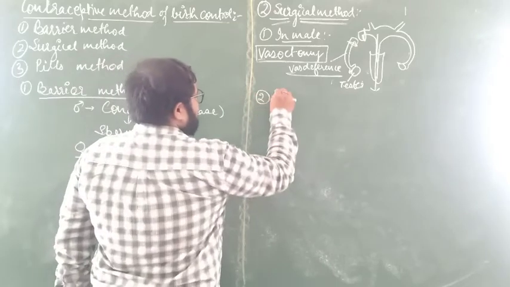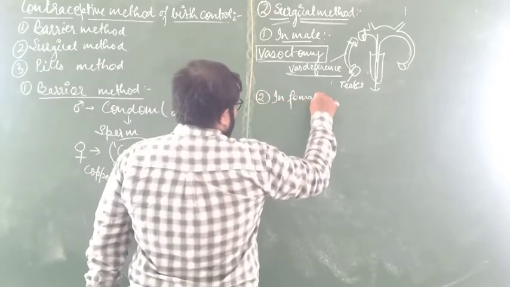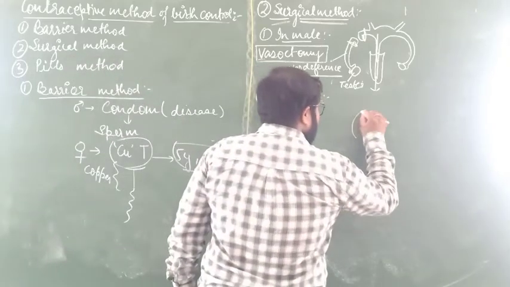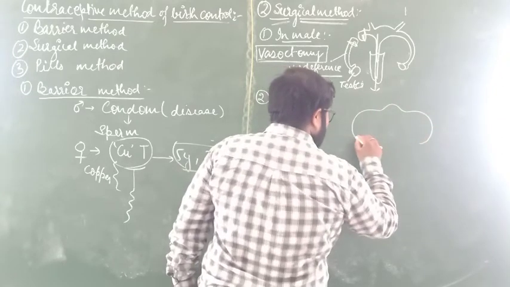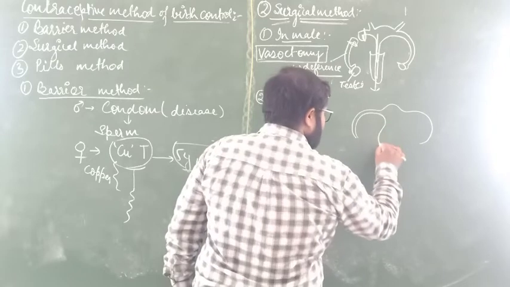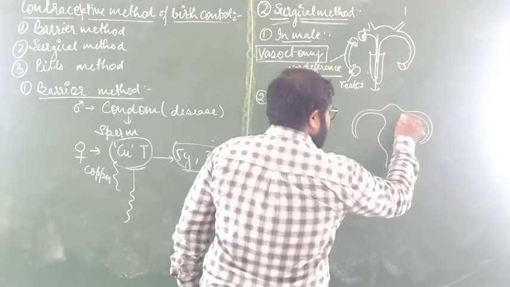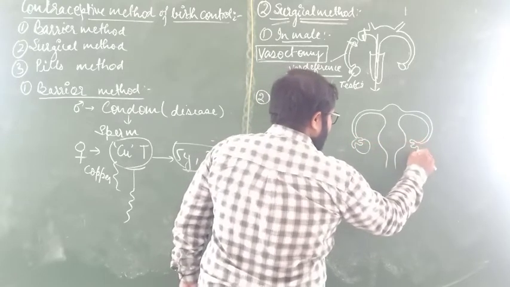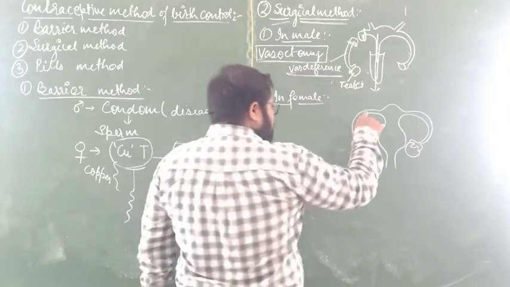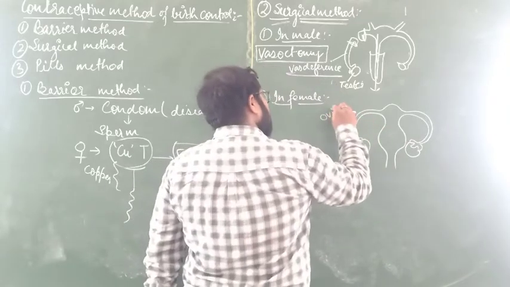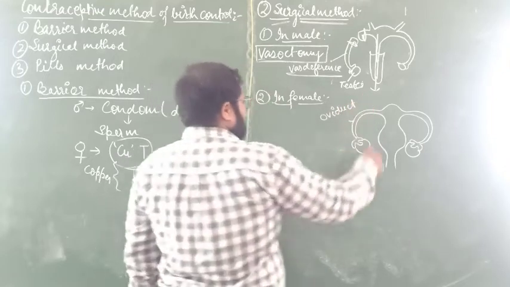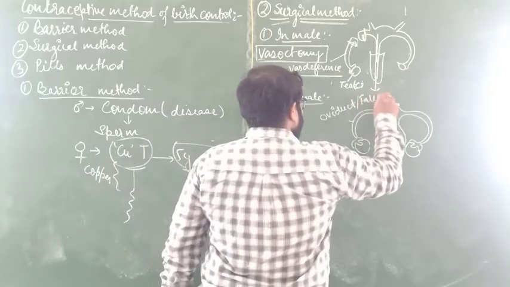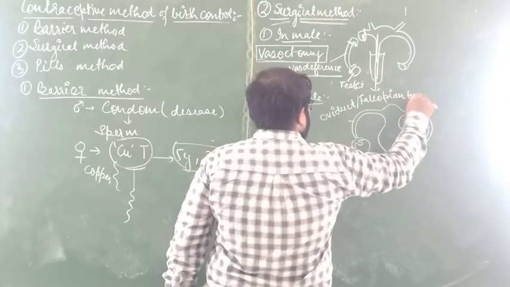Second, in the female. In the female body, as we already know, this structure is called the oviduct or fallopian tube.